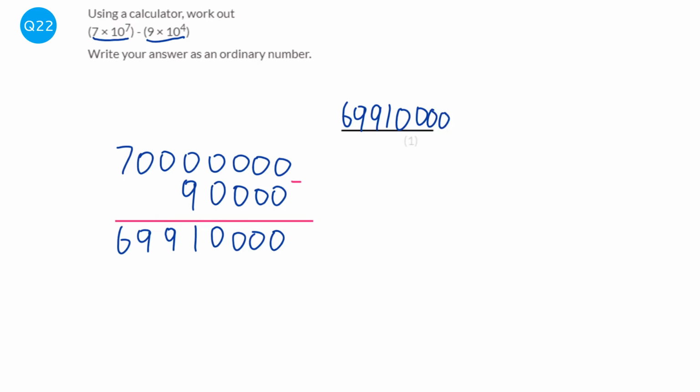And obviously if this is on the calculator paper, just type it into your calculator. There are no tricks here. You can't do anything with the 7 and the 9. You're not subtracting powers or anything. You're just literally typing in what it says. And there's a button on the calculator like that you will need to use. So if you don't know what that is, ask your teacher or ask someone to help you out with that.